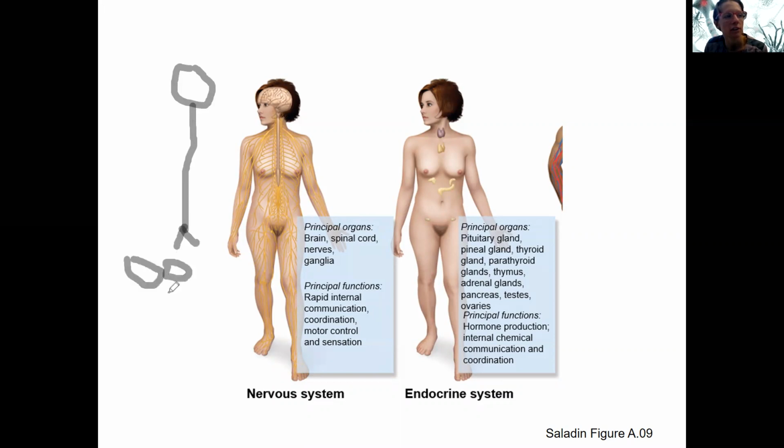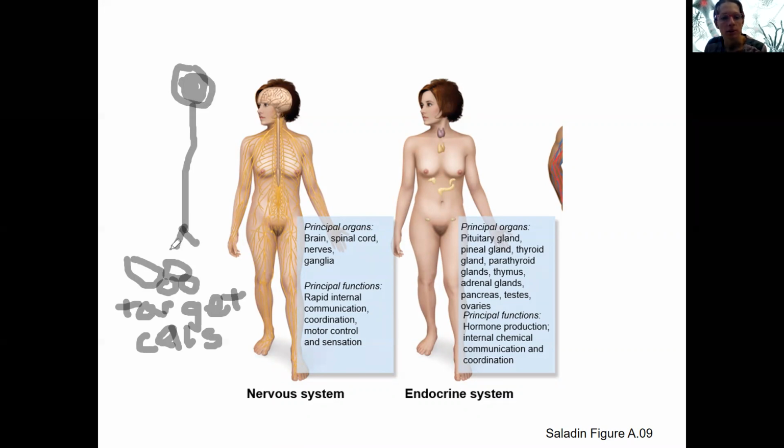This stuff down here is going to be our target cells. This is our neuron. Neurotransmitter is released and then can bind to receptors on the target cells.